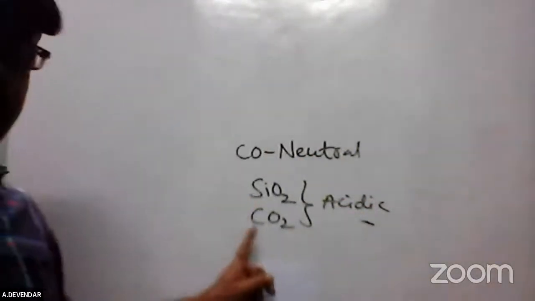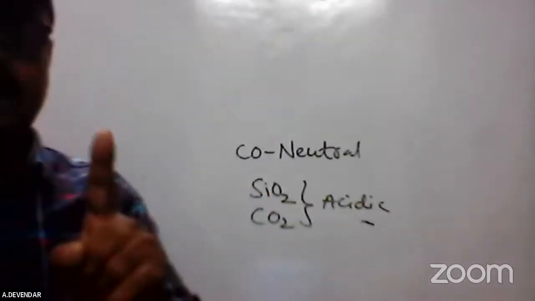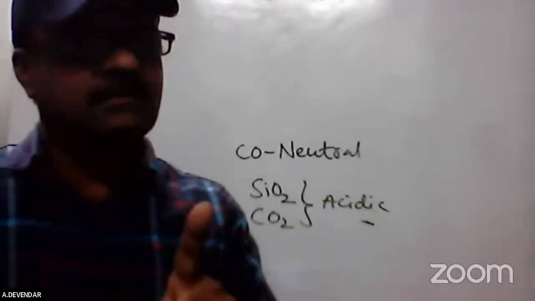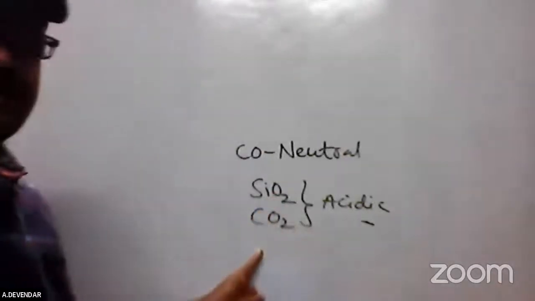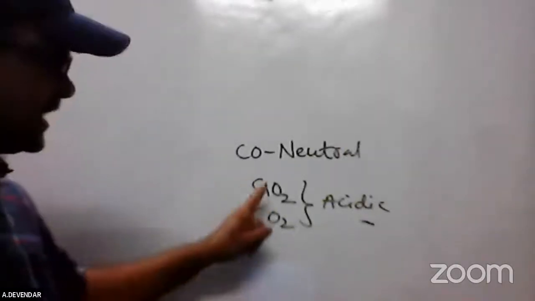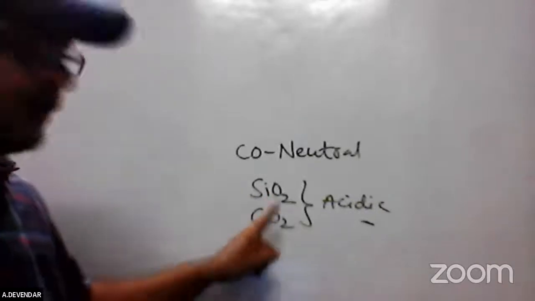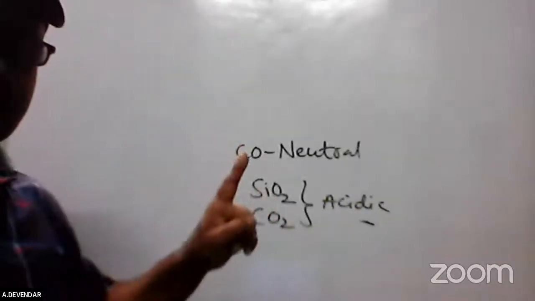See, in this acidic nature, these two compounds do not have a hydrogen atom, no proton and no nitrogen is present, even though they can act as acidic. Here we are discussing that carbon dioxide is acidic and silicon dioxide is also acidic. But carbon dioxide is in the gas state and silicon dioxide is in the solid state.